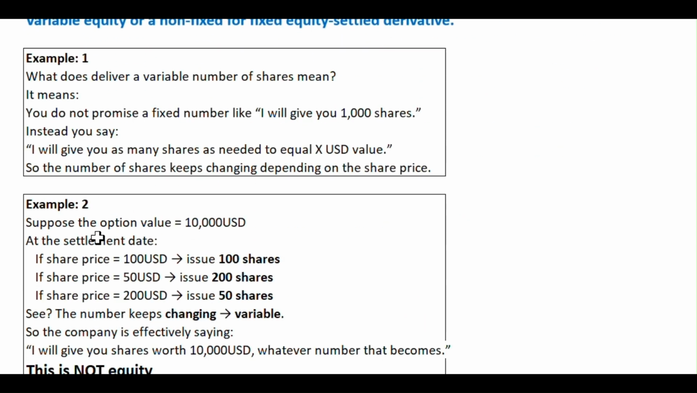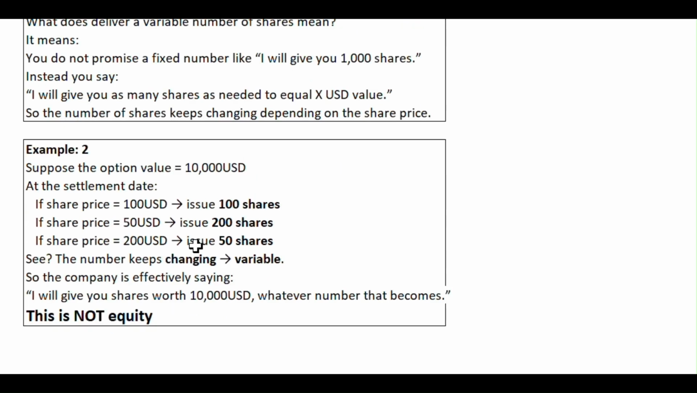So example 2 is saying, suppose that the option value is 10,000 USD. At the settlement date, if the share price becomes 100, the issuer will issue 100 shares. If the share price becomes 50 USD, the issuer will issue 200 shares. If the share price becomes 200 USD, the issuer will issue 50 shares. See, the number keeps changing, so that is why it is variable, it is not fixed.